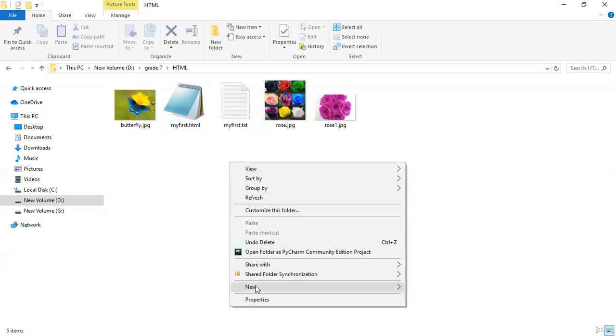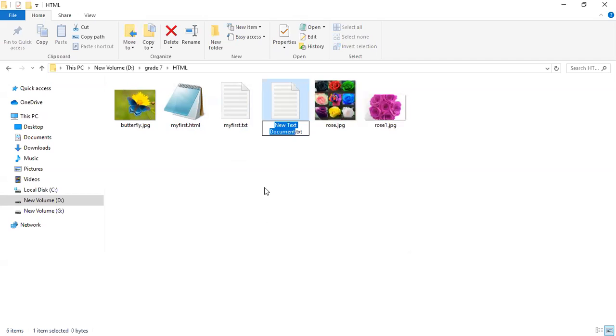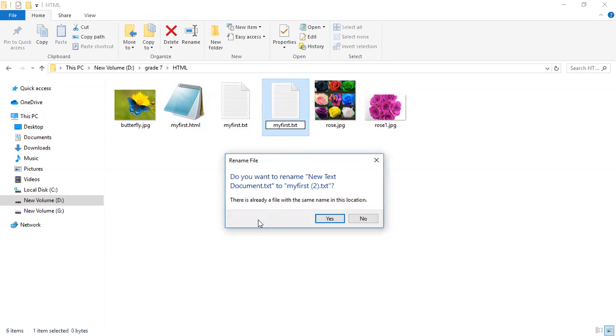What did we try to do? We selected a new word file. What name did we give? myfirst.txt. Here it is myfirst.txt, and here also myfirst.txt. When I try to click it, it does not let me create the file. It is not allowing me to create the same name with the same type. They are saying the file already exists. There is already a file with the same name in this location. So the operating system, Windows, says we can't allow you to create it.